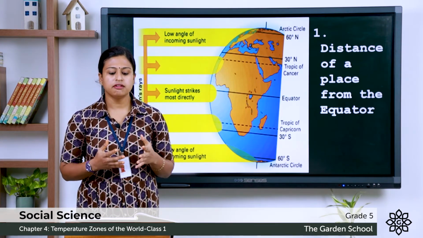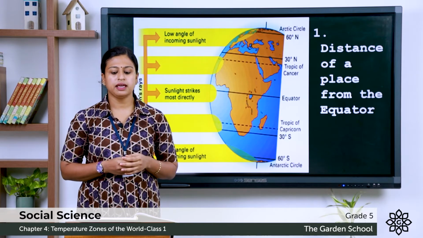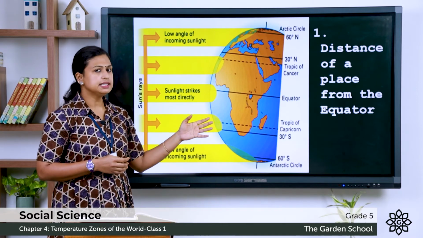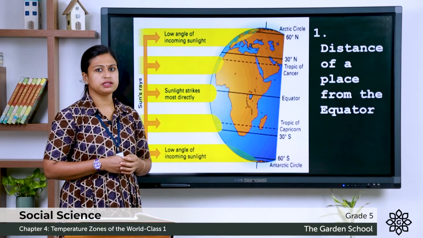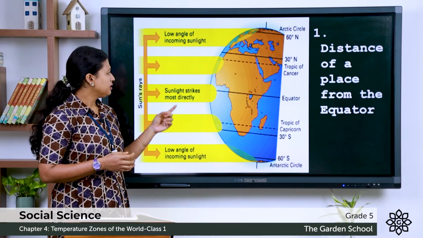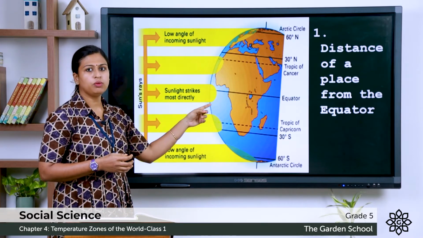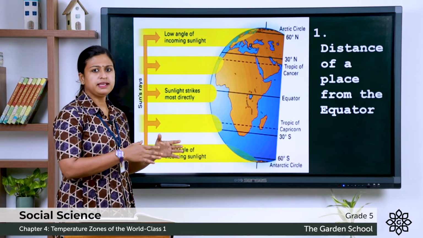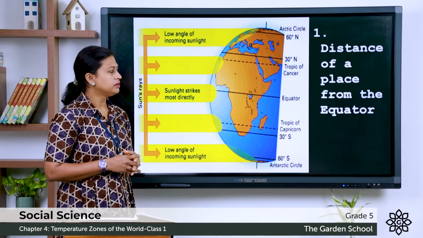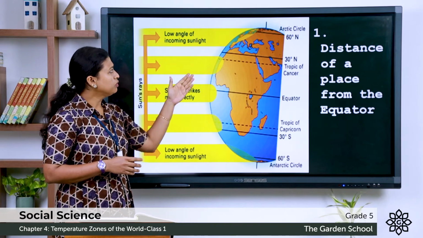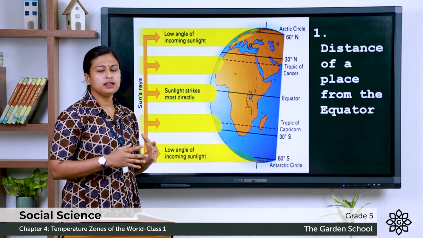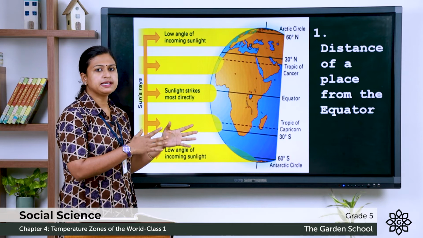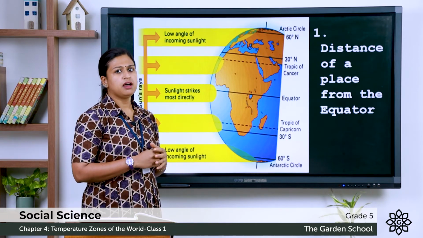Now, let us see the factors affecting the climate of a place. The first point is the distance of a place from the equator. You can see here the sun strikes directly over the equator and the places near the equator. It makes that area very hot. Next, while moving towards the poles, you can see the sun rays spread over a large area, which makes the place less hot.